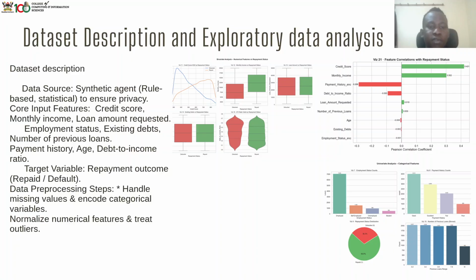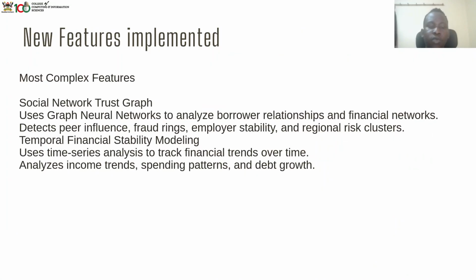Then we have our data processing steps, which handle missing values and encode categorical values. So these are just some of the output from our exploratory data analysis, where I have the bivariate analysis, the feature correlations, repayment status, and the univariate analysis. So we plan on implementing some new features onto our project to make it stand out.